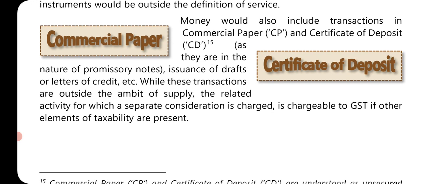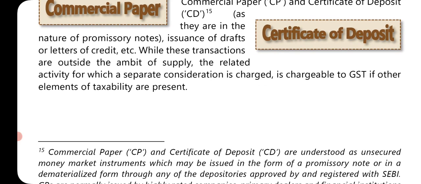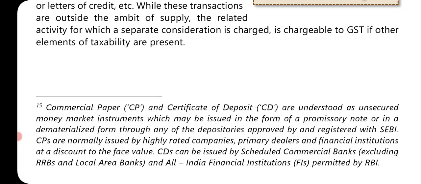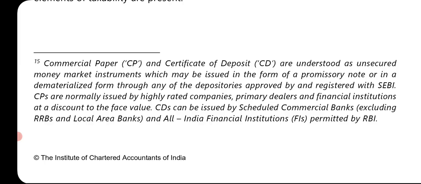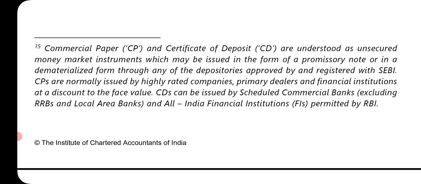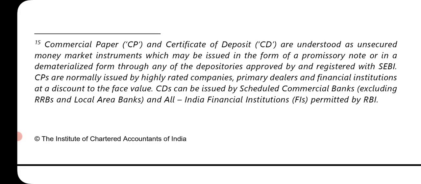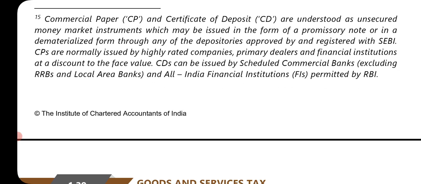So these are outside the ambit of supply, and related activity is, if separate consideration is charged, it is chargeable to GST. Next, commercial paper and certificate of deposit are understood as unsecured money market instruments which may be issued in the form of a promissory note or in a dematerialized form through any of the depositories approved by and registered with SEBI. Commercial paper are normally issued by highly rated companies, primary dealers and financial institutions at a discount